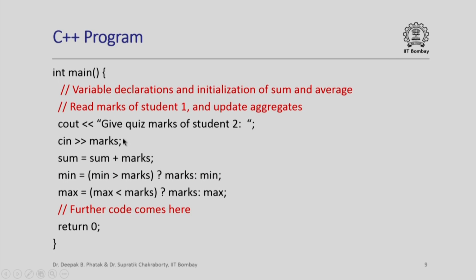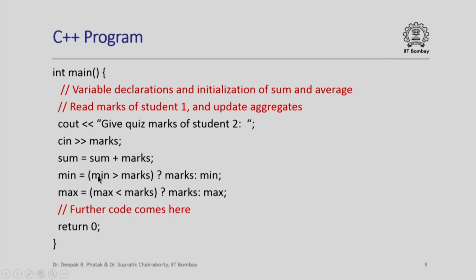And then after I have read the marks of the first student and updated the aggregates, I could do this for the second student. I could ask for the quiz marks of the second student, read in the marks, again update sum. So this is the running sum which is accumulating the marks of all the students, and then for min and max I could use these conditional expressions which we have already studied in an earlier lecture to update the values of min and max.